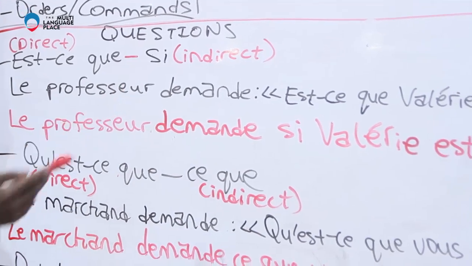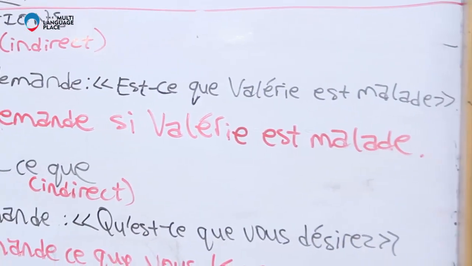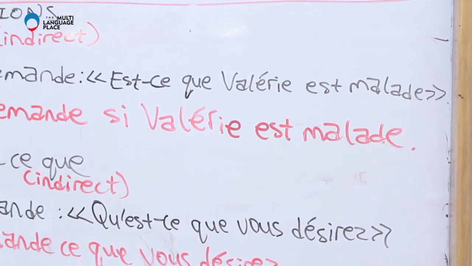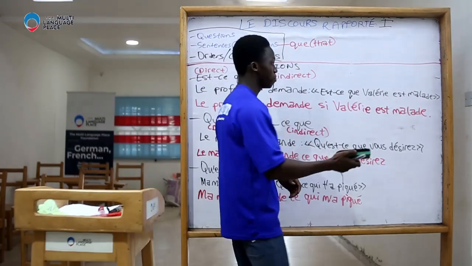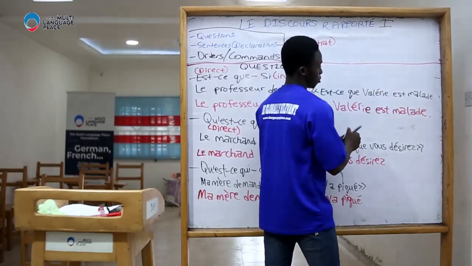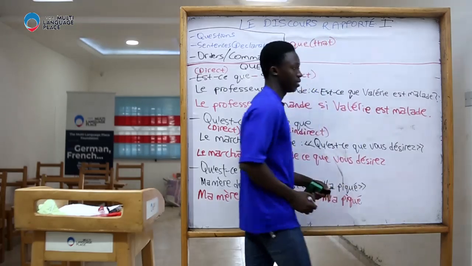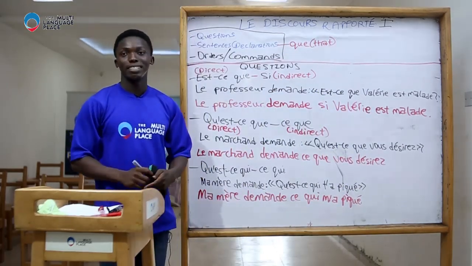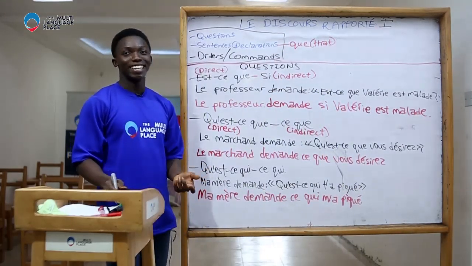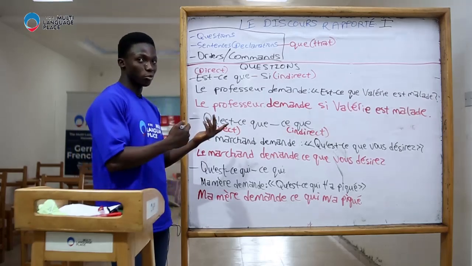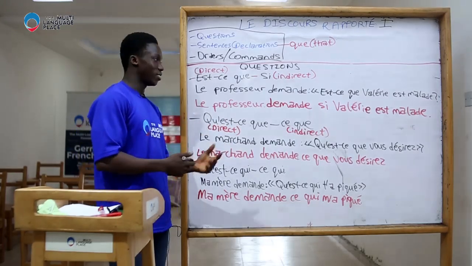Le professeur demande, est-ce que Valérie est malade? Est-ce que Valérie est malade? Question mark. Which means, is Valérie sick? Remember, yes or no question. Yes, Valérie is sick. No, Valérie is not sick.